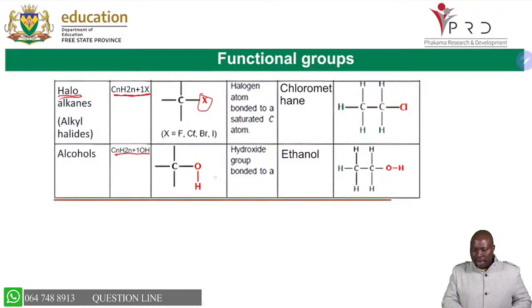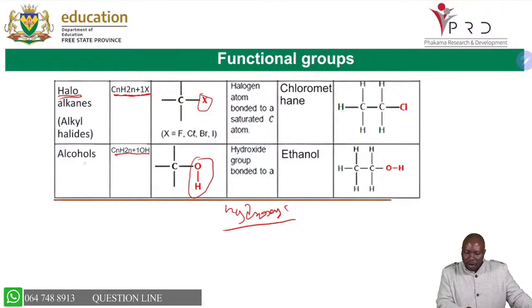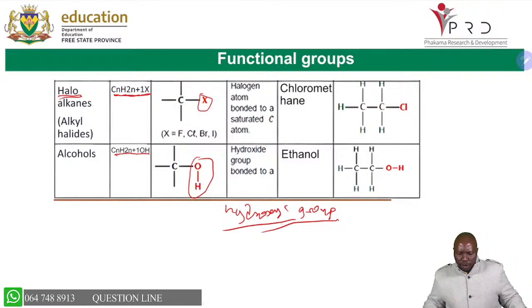And you have to know as well that in alcohol, the OH group is bonded to carbon. That gives us a hydroxyl group. So the name of the alcohol functional group is called hydroxyl group. So don't forget, because some of the time we'll ask you a question to say what is the name of the functional group for alcohol. So you got to know that that is hydroxyl group. And then the example given there, we're having ethanol as our example.